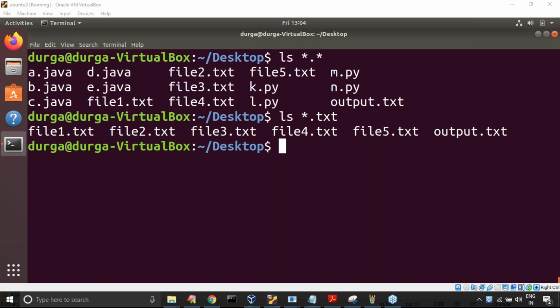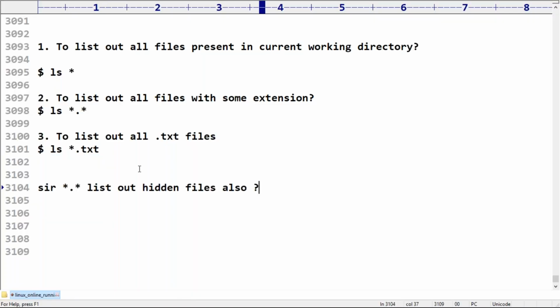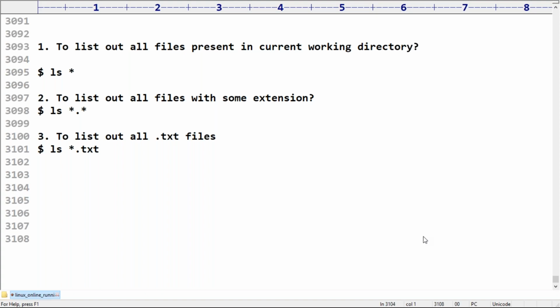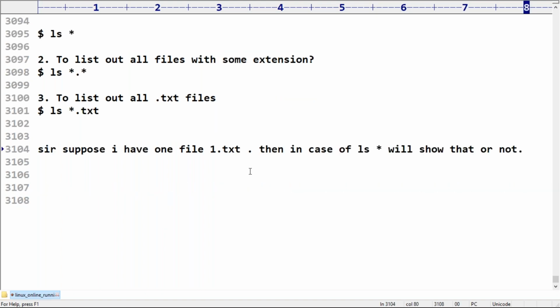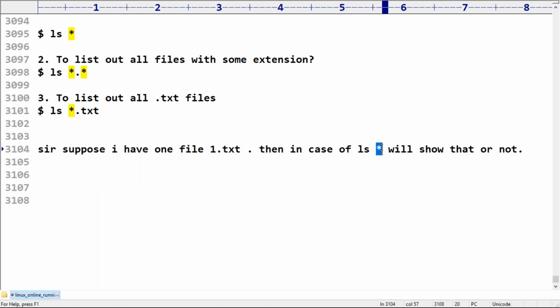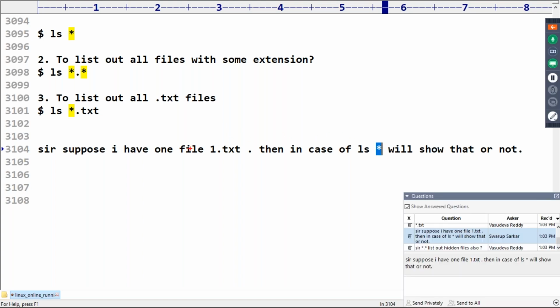Now here, someone is asking a doubt. What is his doubt? Sir, ls star is going to list out hidden files also. No, we need to use the -a option, then only hidden files will be there. Suppose I have one file, file1.txt. In the case of ls star dot txt, will it show that or not? Yes, star means any number of characters, any number of times.